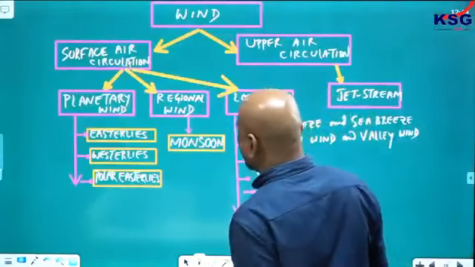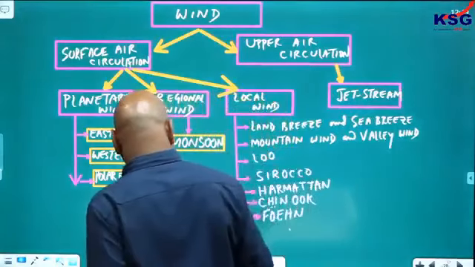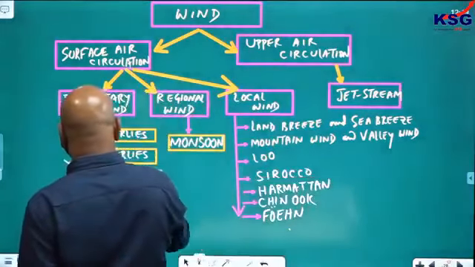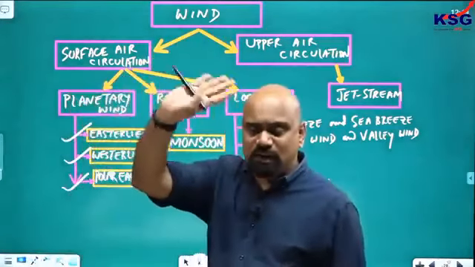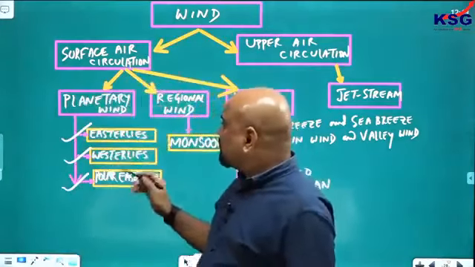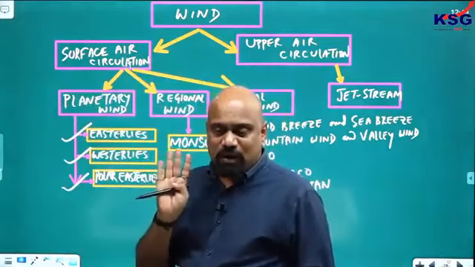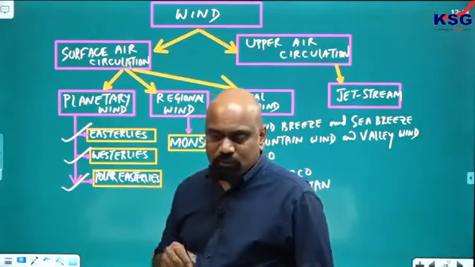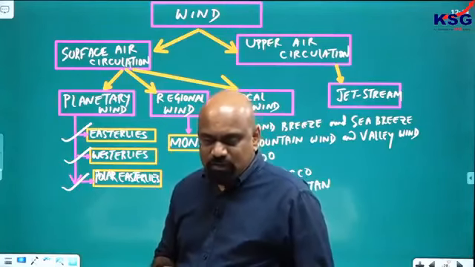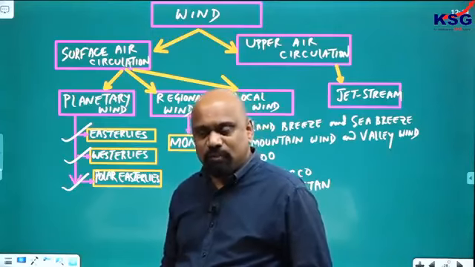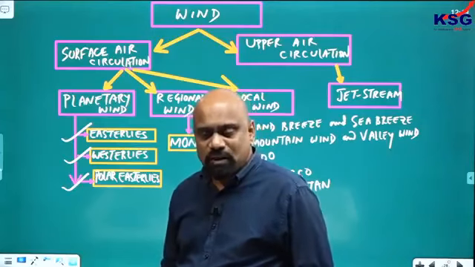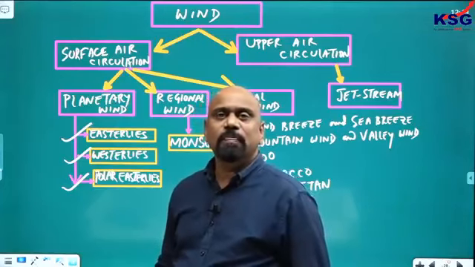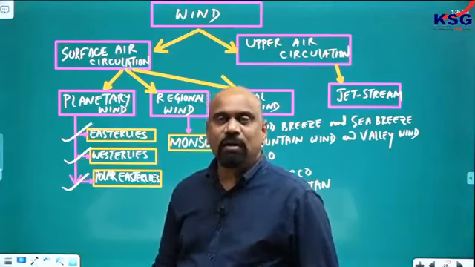You see, so I think it is clear to all of you. All of you have clarity on easterly, westerly, polar easterly, all the planetary winds. Have you understood, tell me? Whether you got it or not, tell me. Trade wind is a type of easterlies or both are same? Same. The easterly wind blows consistently, so it is also known as the trade wind.